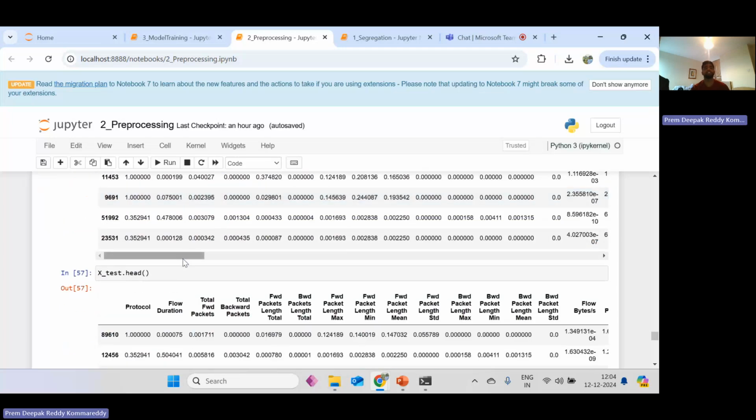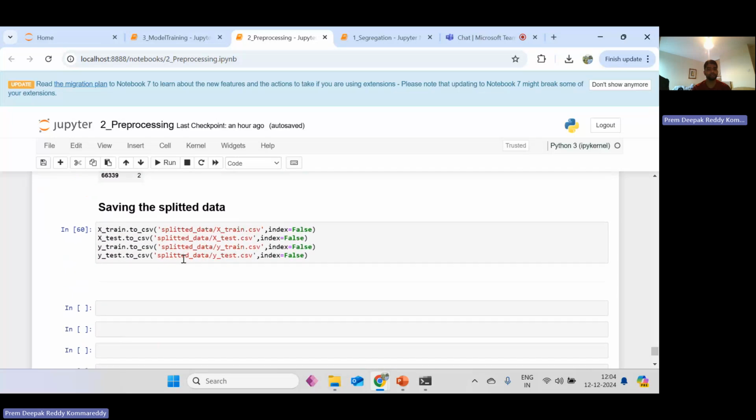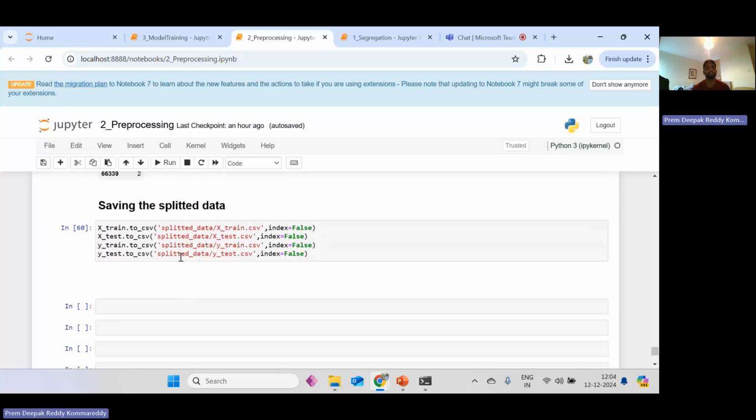We are splitting the data into 72,000 in training and 18,000 in testing, 77 columns in training and one column in testing. And here we have the sample of the data set, as we can see. And at last we are saving the split data. We are saving the split data as x train in CSV, x test, y train, and y test.